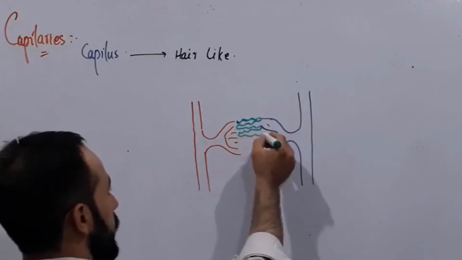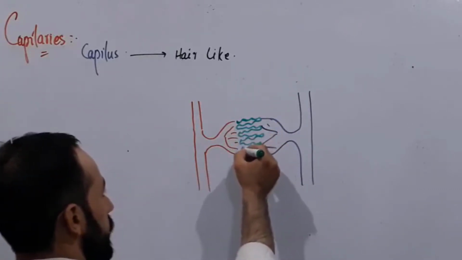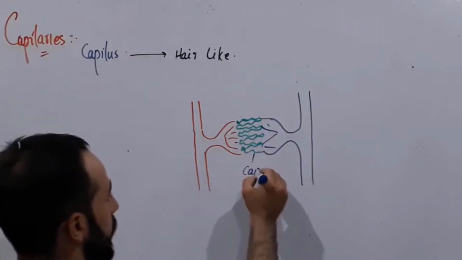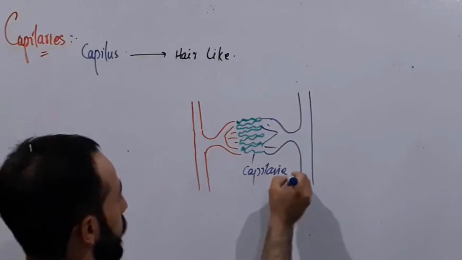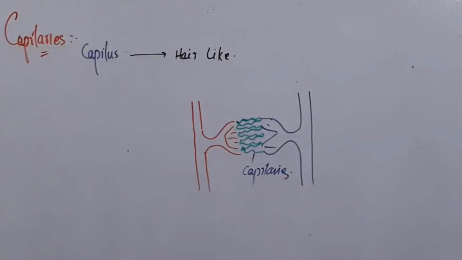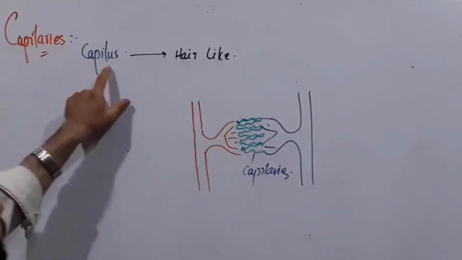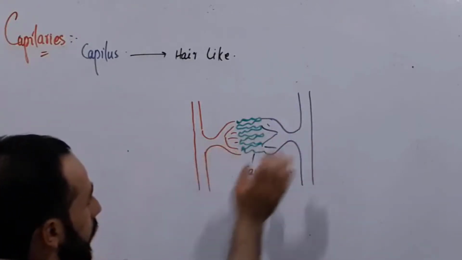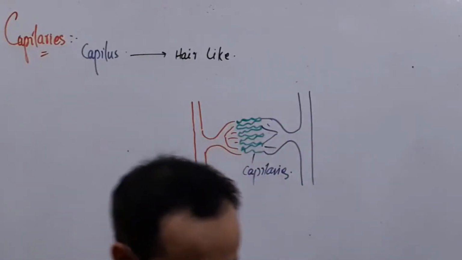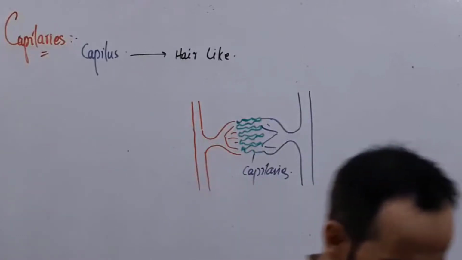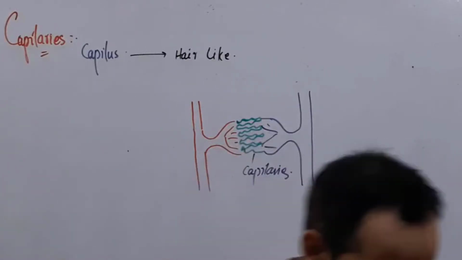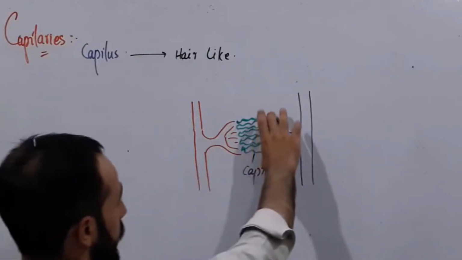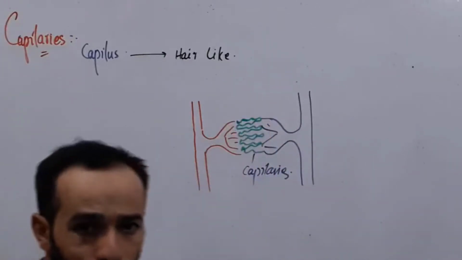In between the arterial system and venous system there are capillaries. So these are our capillaries. Now from this point we will define capillaries. What are capillaries? Those blood vessels which are present in between the arterial system and venous system. This is a very simple definition. Those blood vessels which make a connection, or make a network, between arteries and veins.